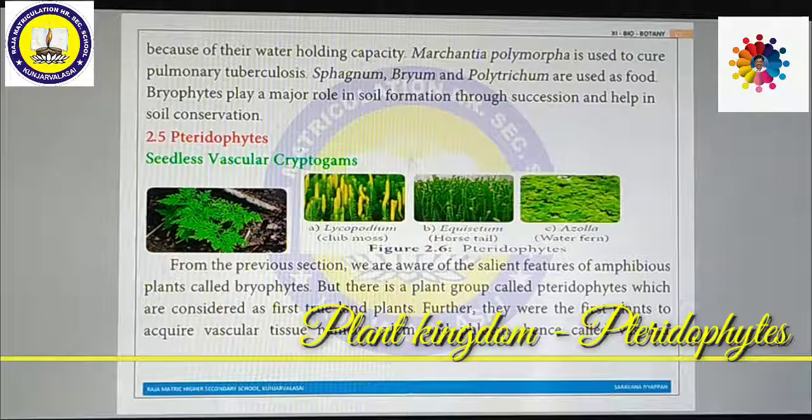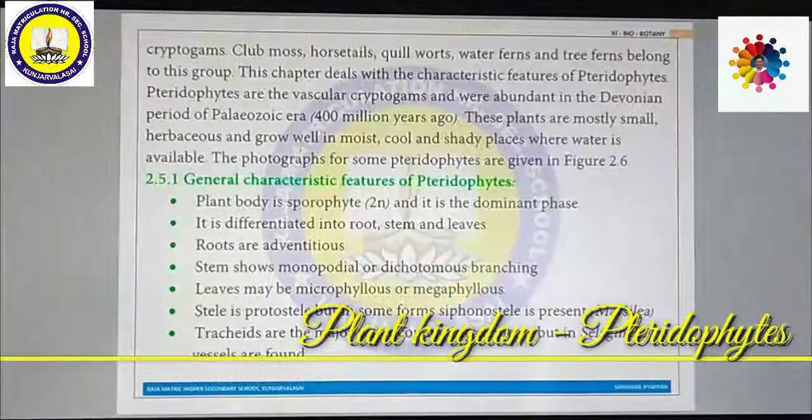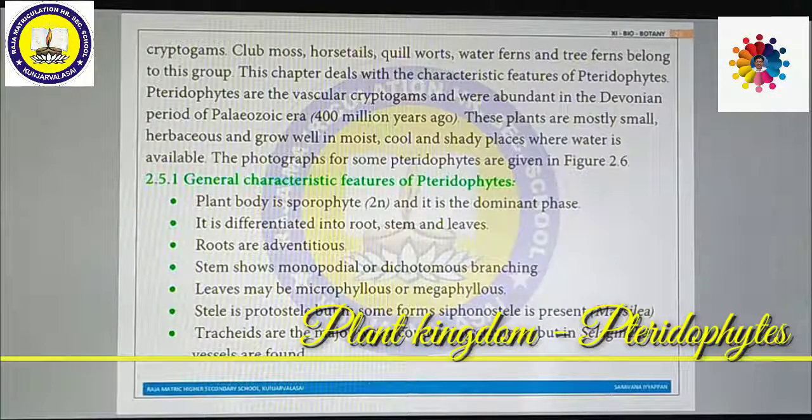Xylem is for absorbing water and minerals, and phloem supplies food materials after photosynthesis. Hence, vascular cryptogams. Club moss, horsetail, quillworts, water ferns and tree ferns belong to this group. This chapter deals with the characteristic features of pteridophytes.